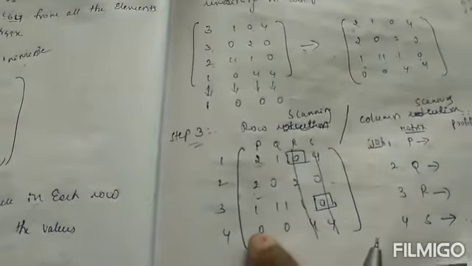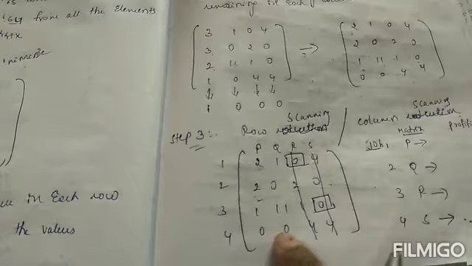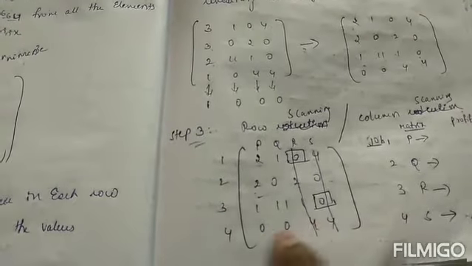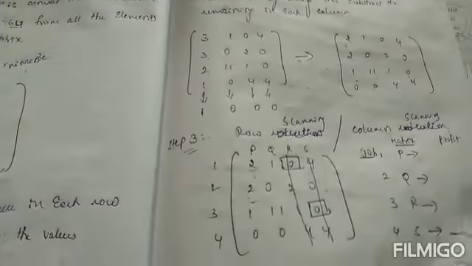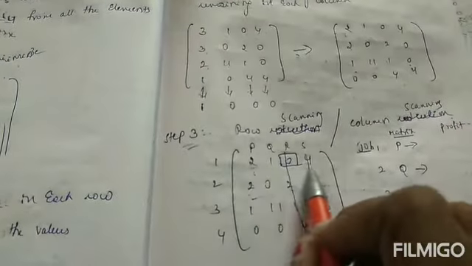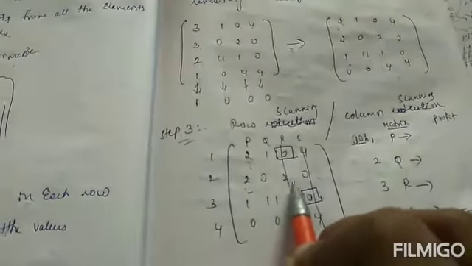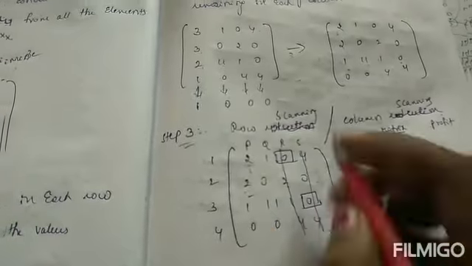And next check the another row. This one has more than two zeros, so it is not considered. Check again from the first row. In this row there are no zeros, because they are cancelled.